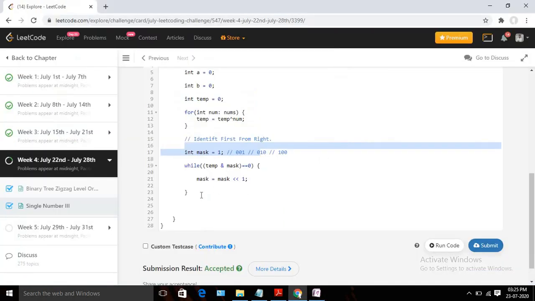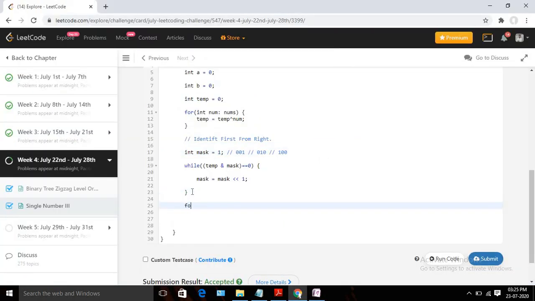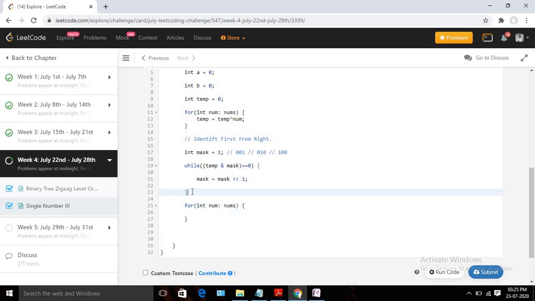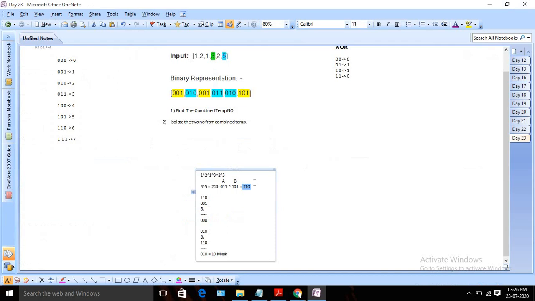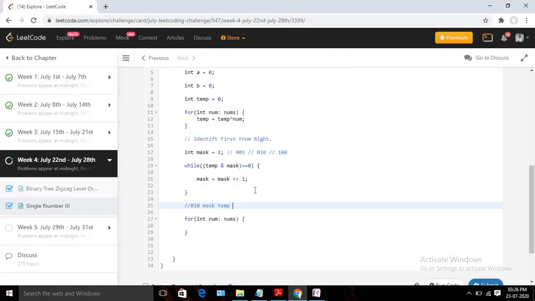In this case. So okay, now what I need to do, again I need to iterate through that array, and now I know my mask, right? So my mask is 0 0 1, sorry, 0 1 0. This is my mask, and my temp value is 1 1 0.